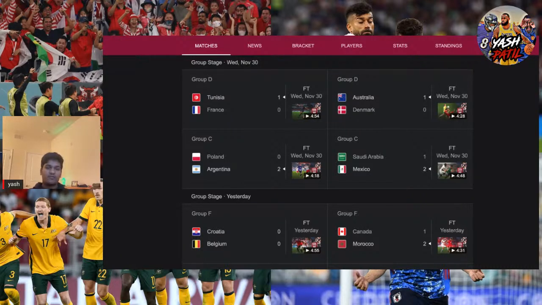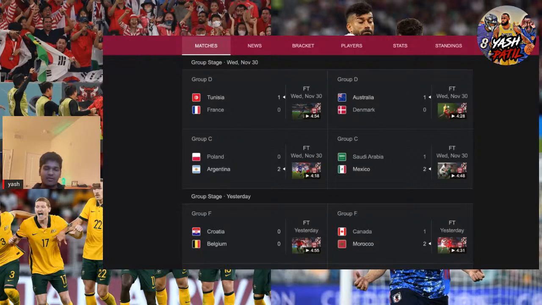So then for about, I'd say, 5-10 minutes, Mexico was just going crazy. Poland knew the situation that they were in. They knew they were going through, and all they were doing was just defending. Argentina kept on attacking. But Argentina should have won this game. I'd say 3-0, 4-0. They had so many chances.